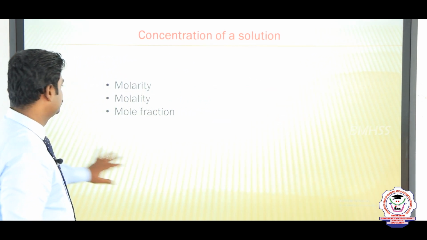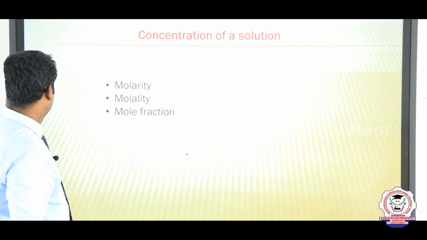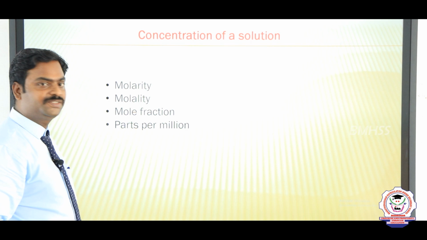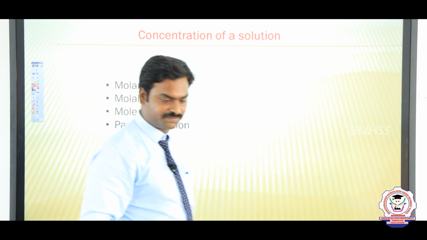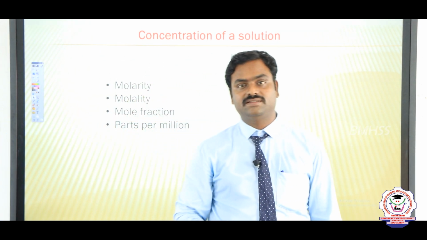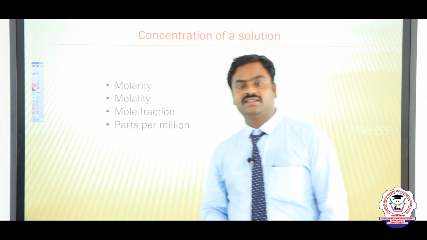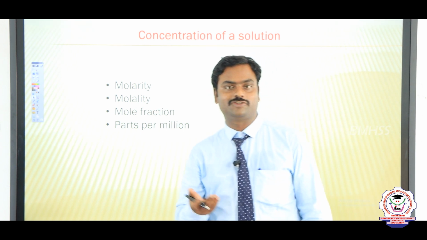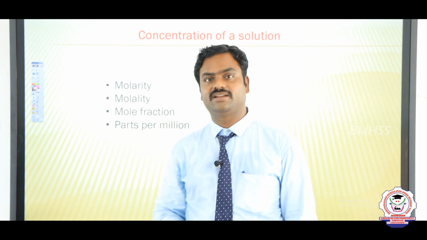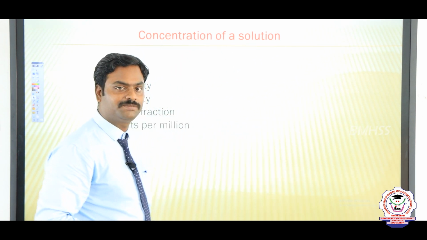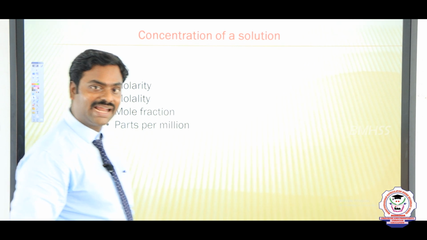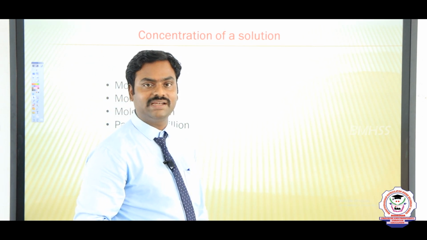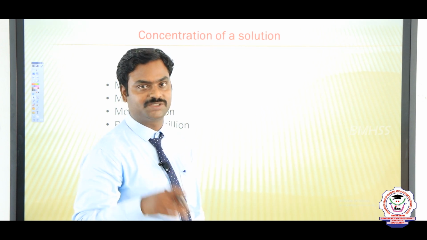Next one, parts per million. What is parts per million? Parts per million is used for the trace metals or trace compounds present in a solution. So, how can we calculate parts per million? Milligrams of trace compound available in 1 liter of solution is known as parts per million.